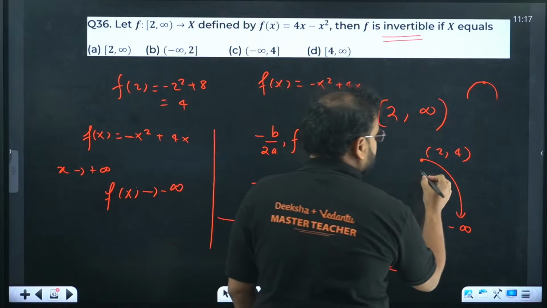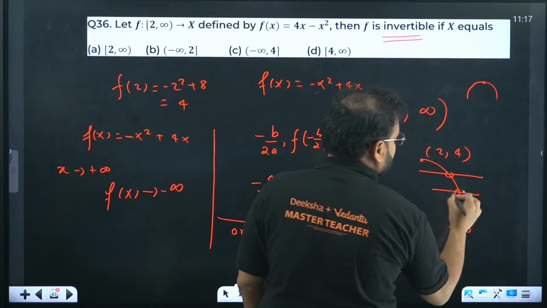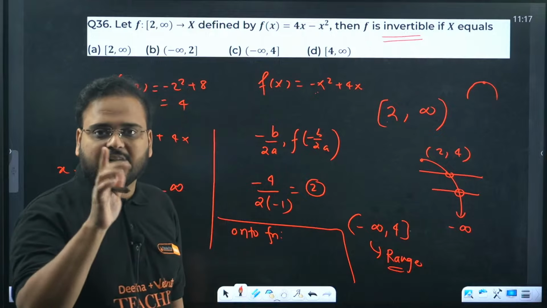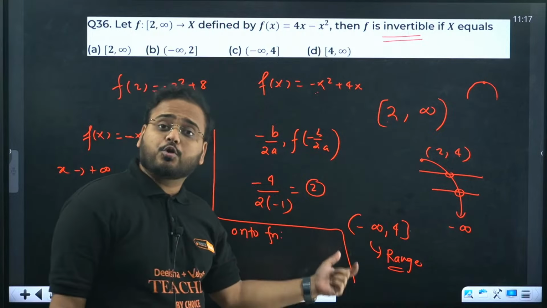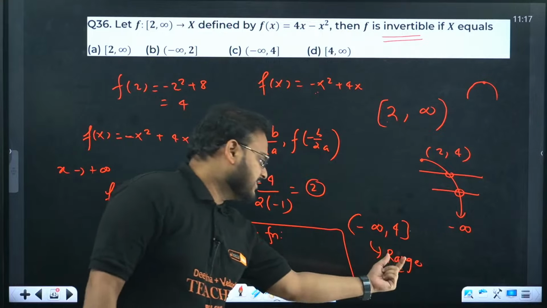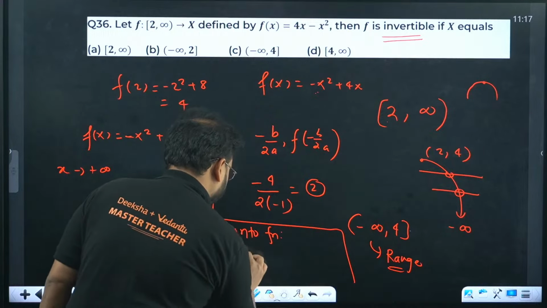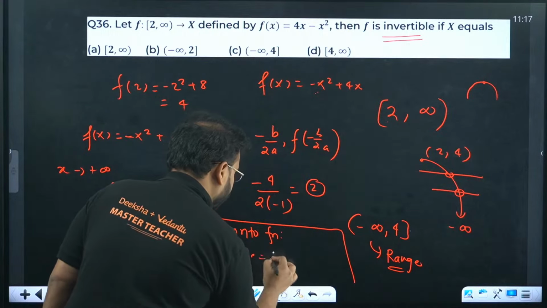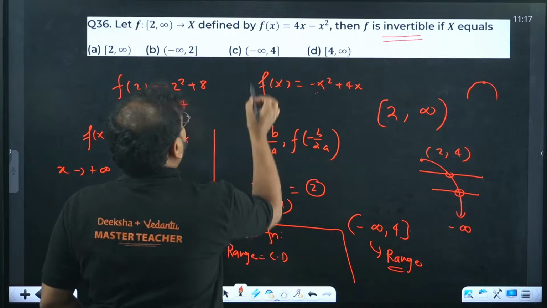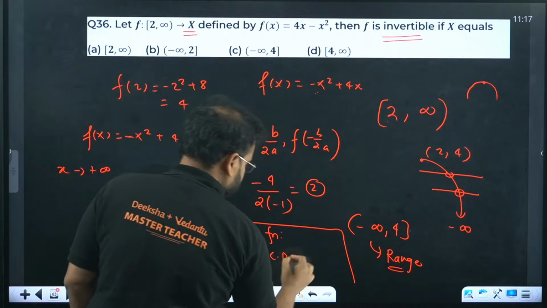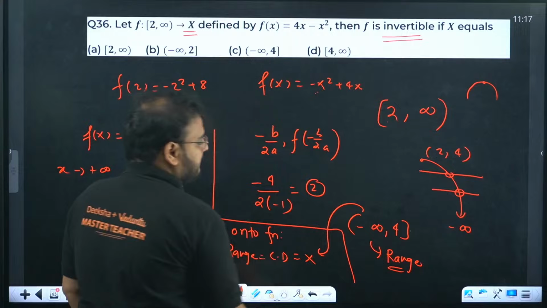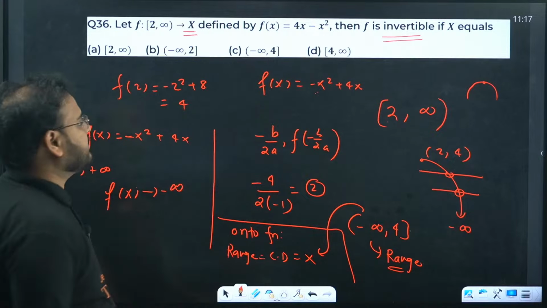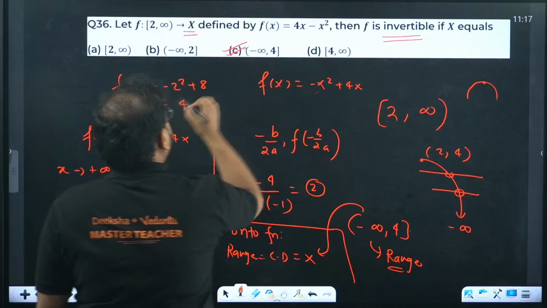because this is 1-1, sir. You can see that any point you take, you'll have only one intersection. So this function is clearly 1-1, but the function has to be also onto. For onto, what happens? The range has to be equal to codomain. What's the codomain, sir? X. So what is x equal to, sir? This value. Negative infinity to 4. That's my answer. Option C.